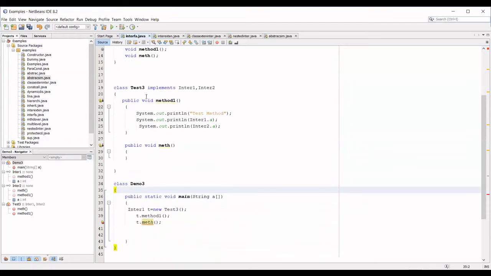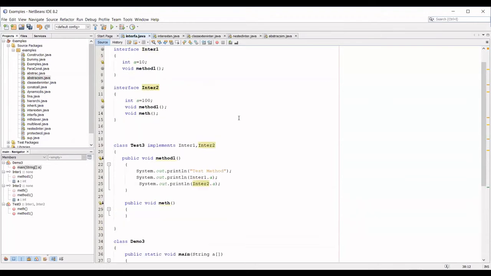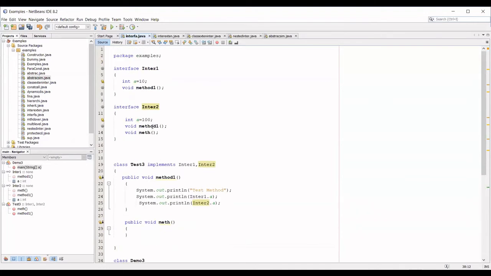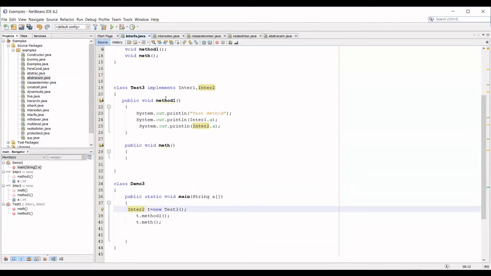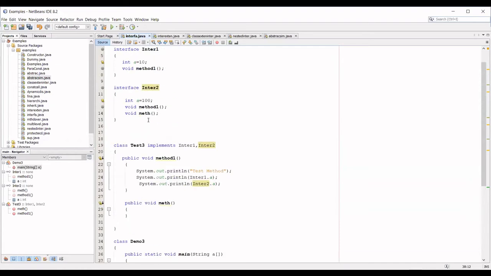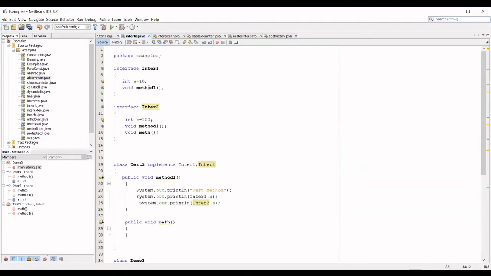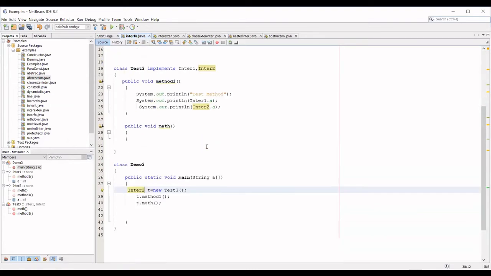Here this test3 is having two methods. If you are having your inter2 here, then inter2 has two methods inside it, so it is possible to access method1 and also meth. For the inter2 superclass variable, it can access the method because it knows that it has two methods. But inter1 knows only method1, so it doesn't know anything about meth and cannot access it.